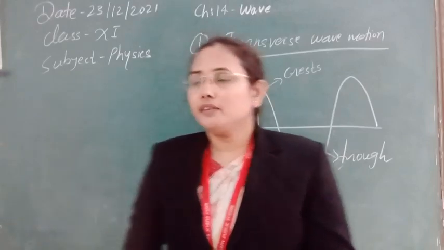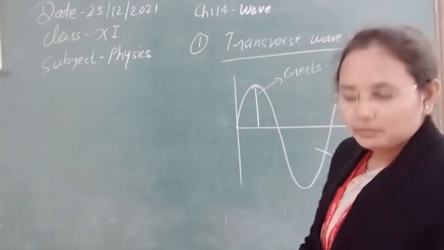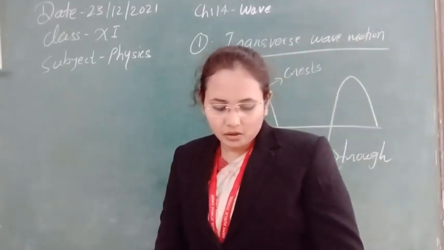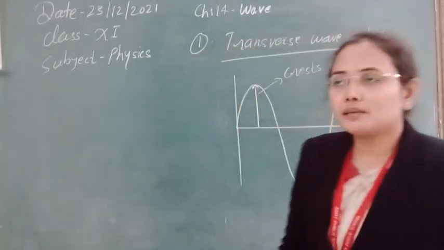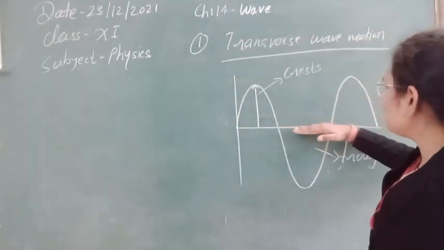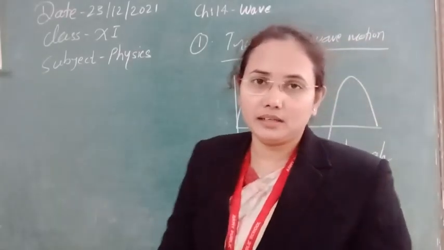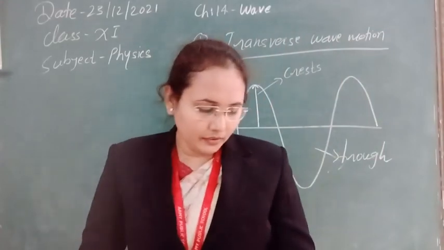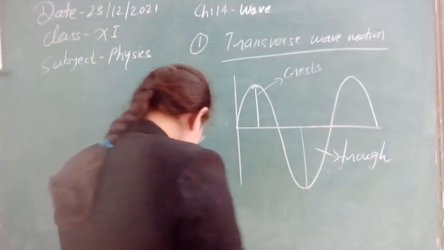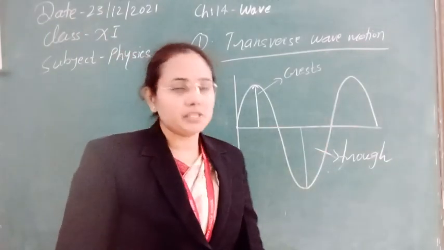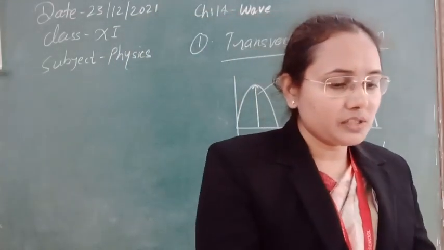Next, the second one, the trough. A trough is a portion of the medium which is depressed temporarily below the normal undisturbed position. We can see this is the undisturbed position, and this trough is depressed somewhat below the undisturbed one. The center of the trough is the position of maximum displacement in the negative direction. So this is the first part for transverse wave motion.